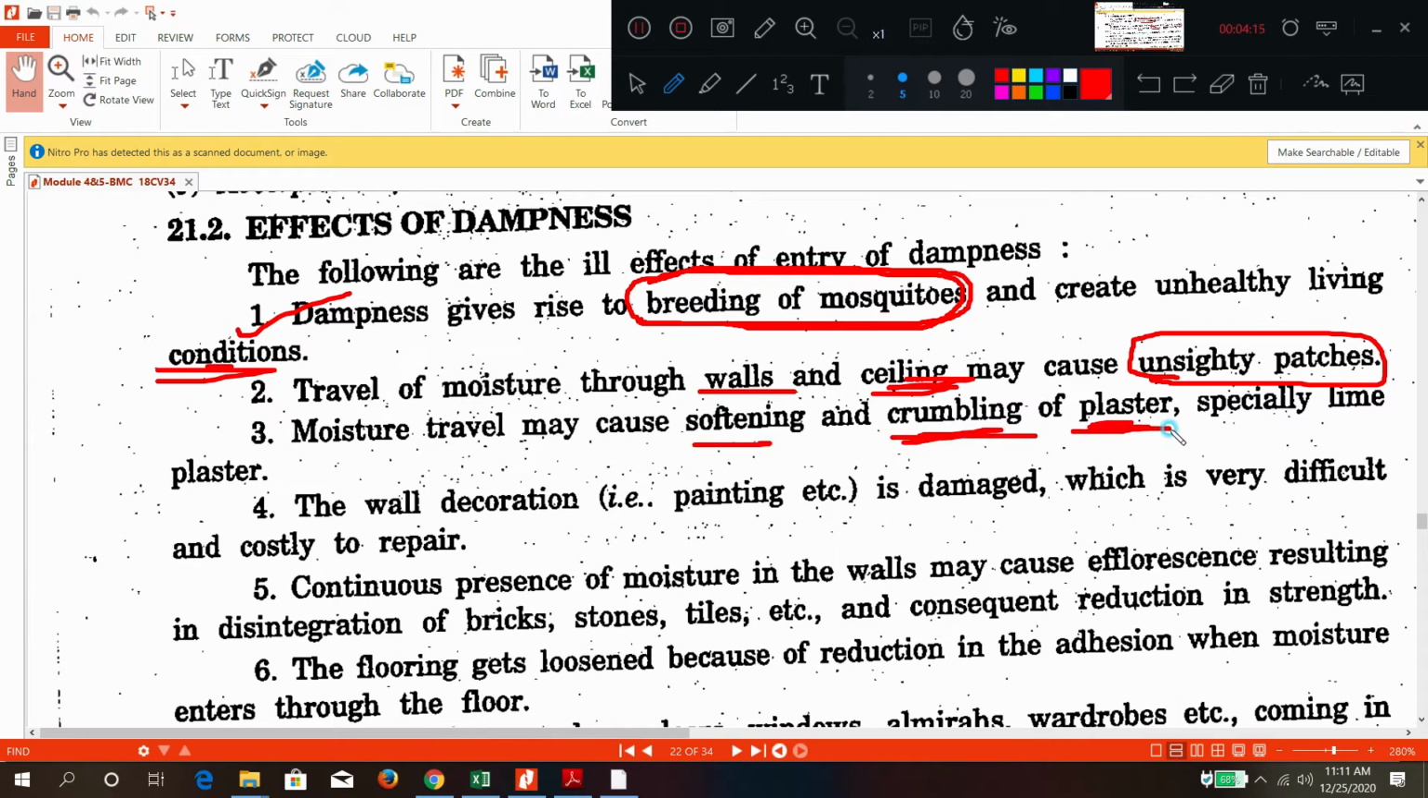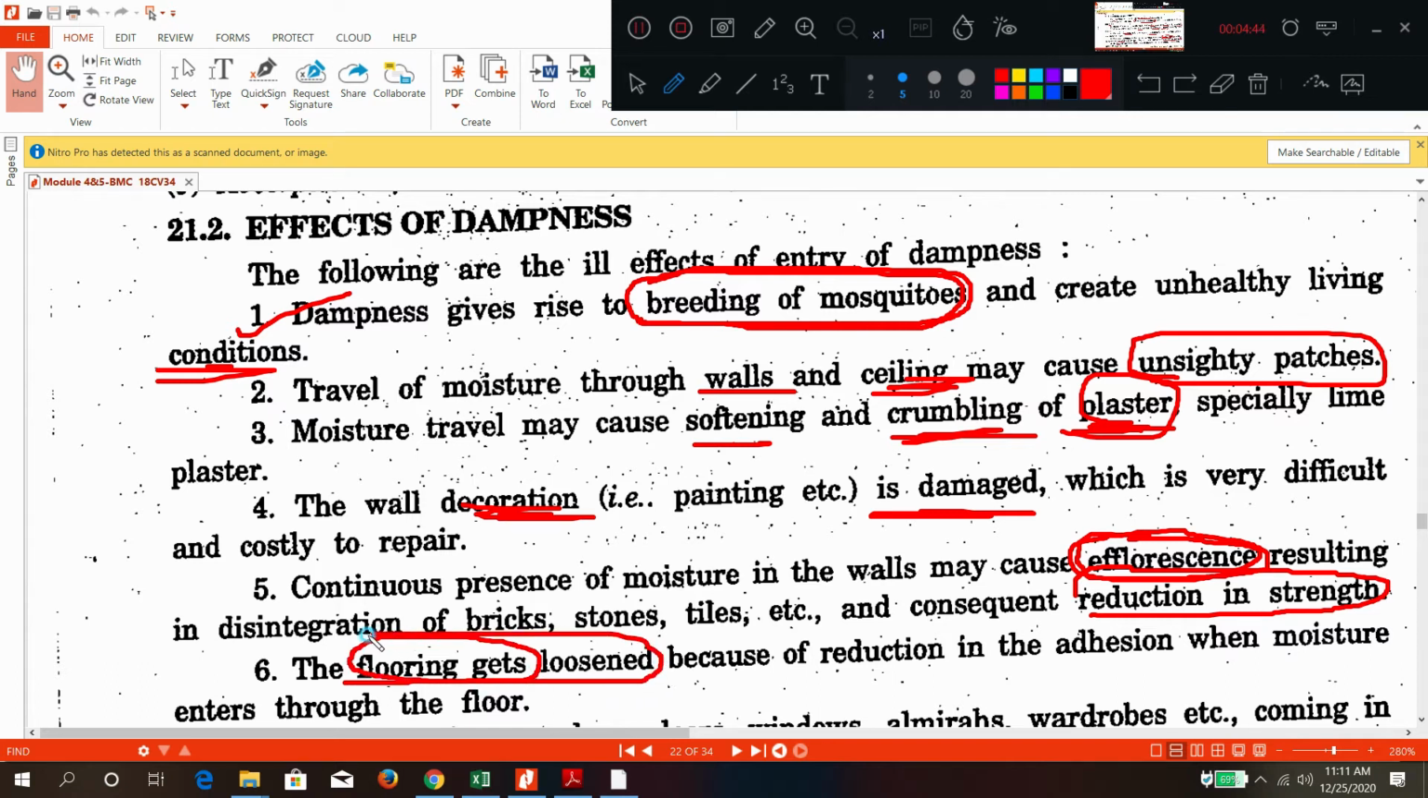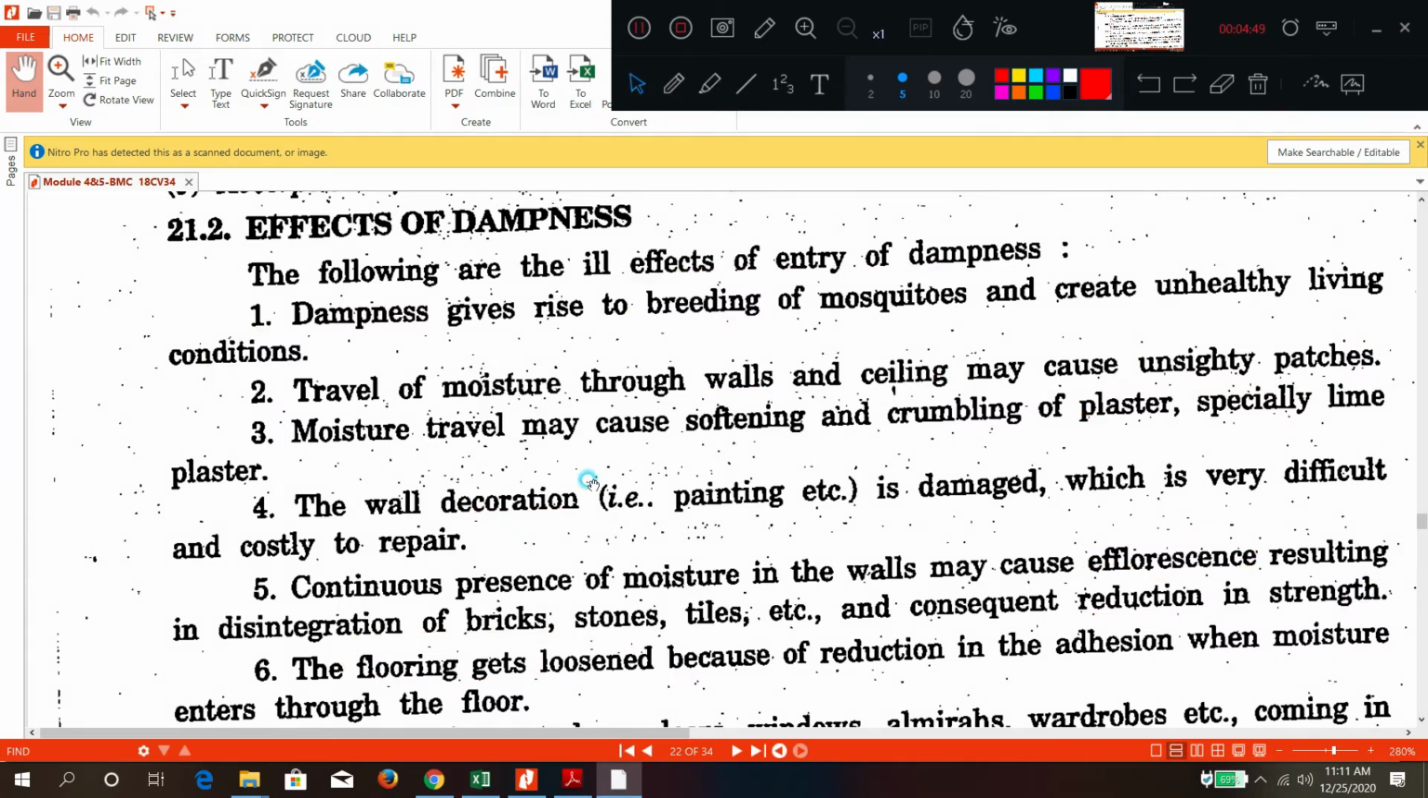You have seen plaster defects. So that may be caused by dampness. Plaster defects will come, and wall decoration will get damaged. Sometimes it may lead to efflorescence, which means appearance of white patches. Sometimes it will lead to reduction in strength, and sometimes tiles and flooring material will get loose. Flooring material, tiles may get destroyed. That is one of the effects.